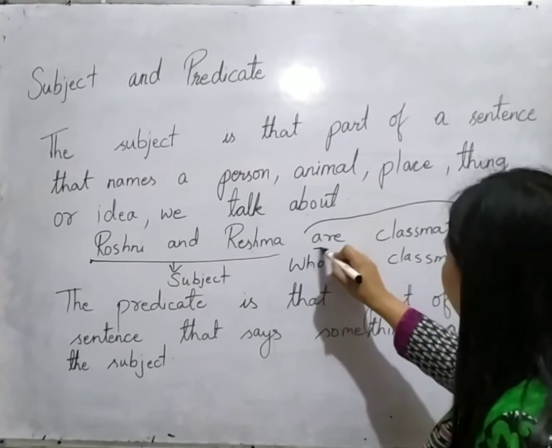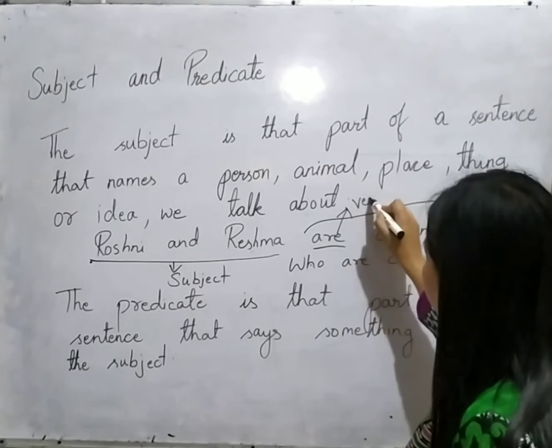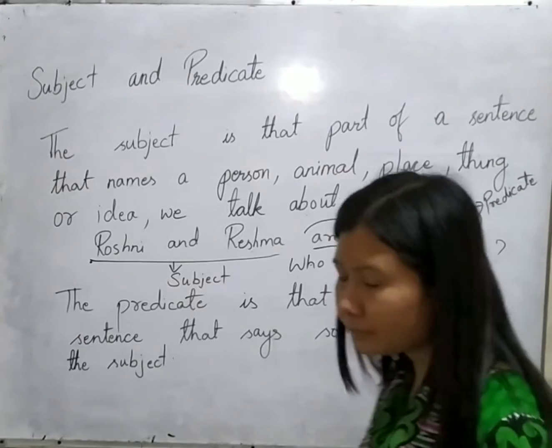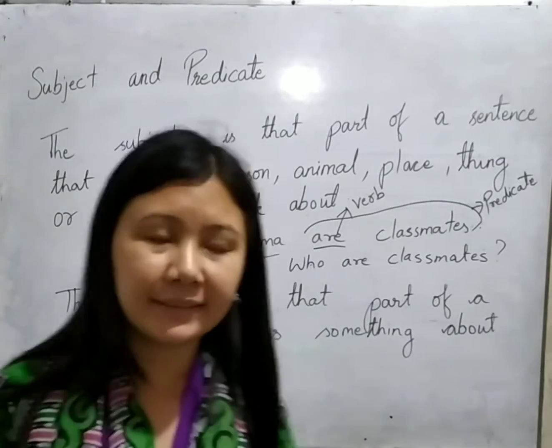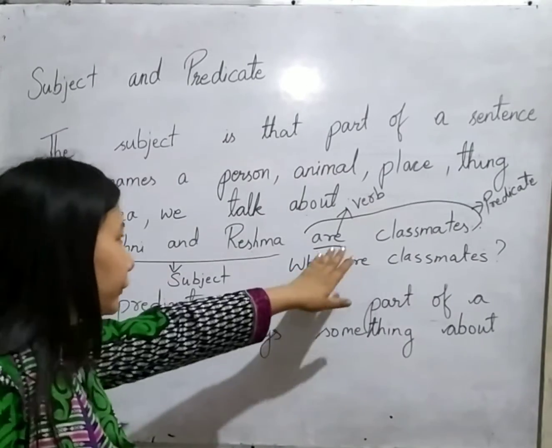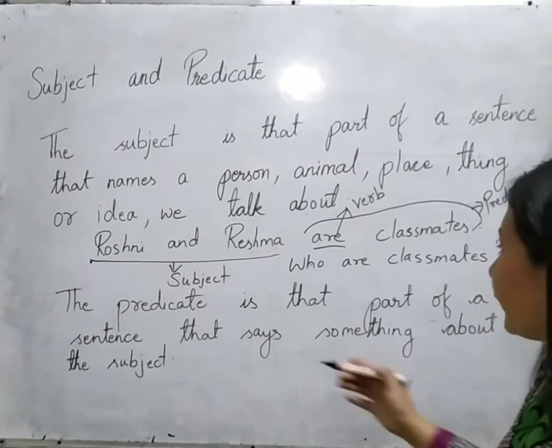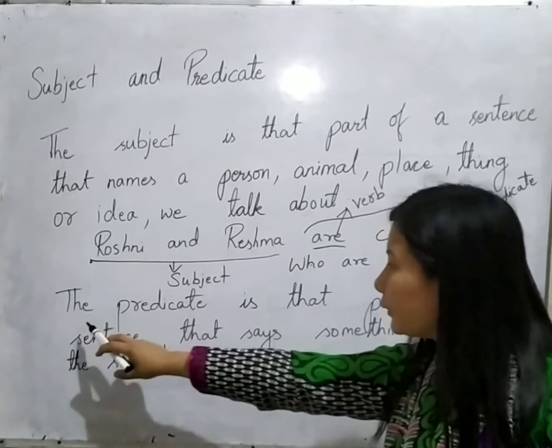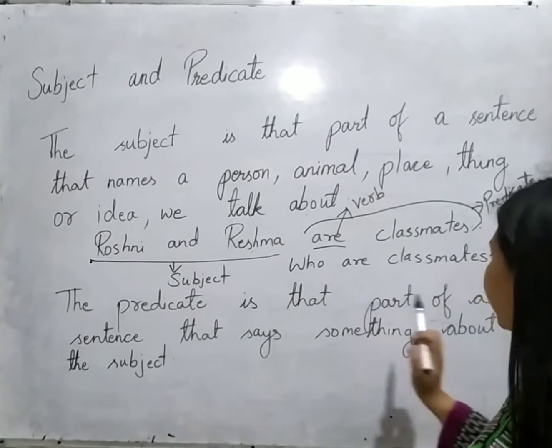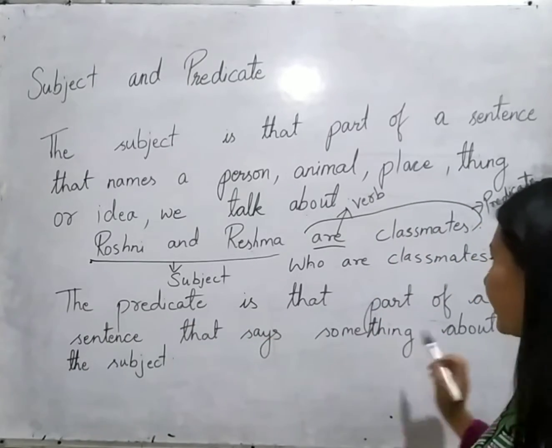Over here you can see the verb. Always remember that the predicate in a sentence includes a verb. Here the verb is are. I have written the meaning of the word predicate: the predicate is that part of the sentence that says something about the subject.